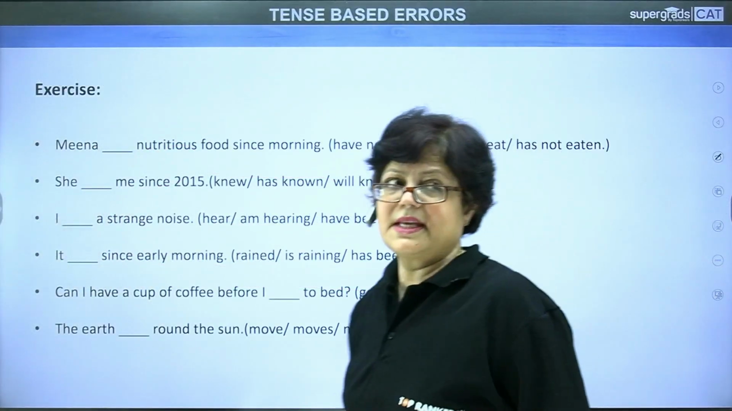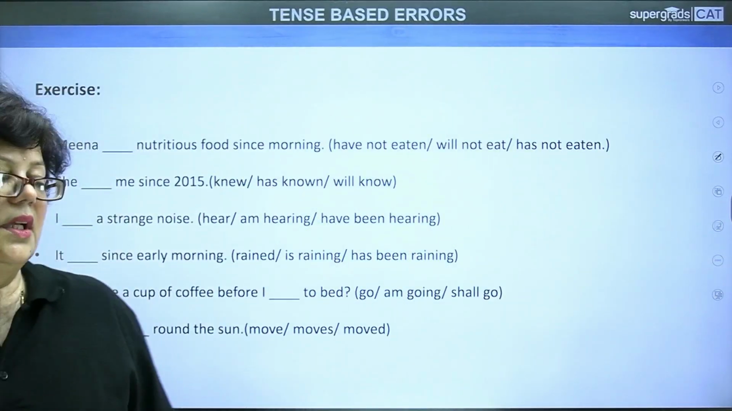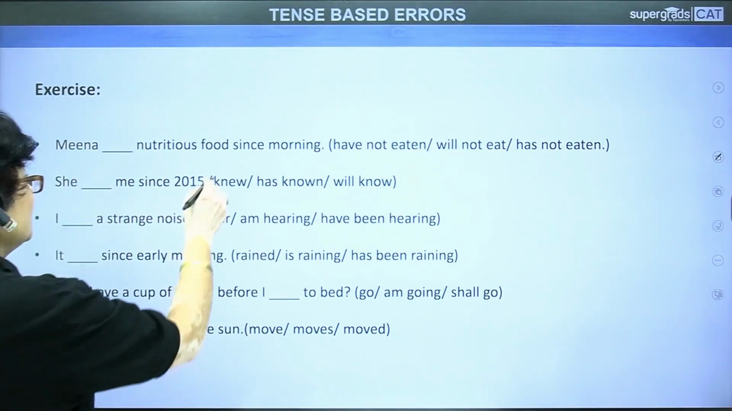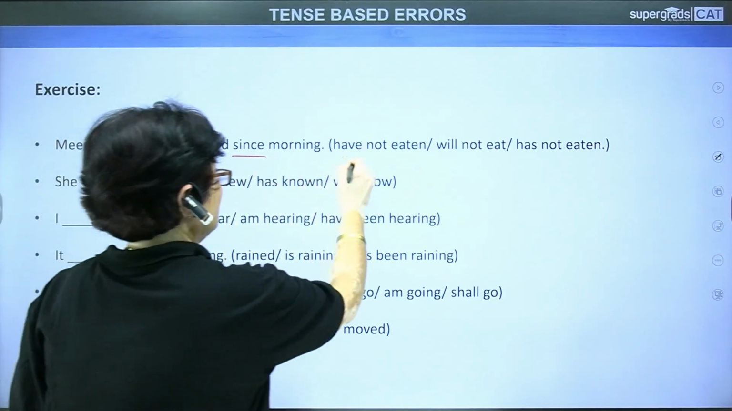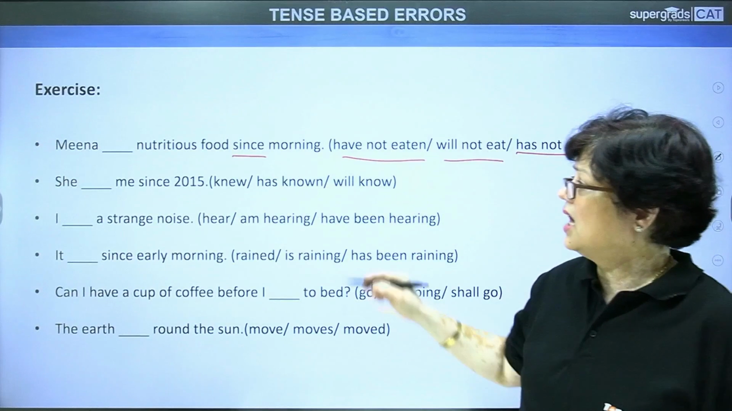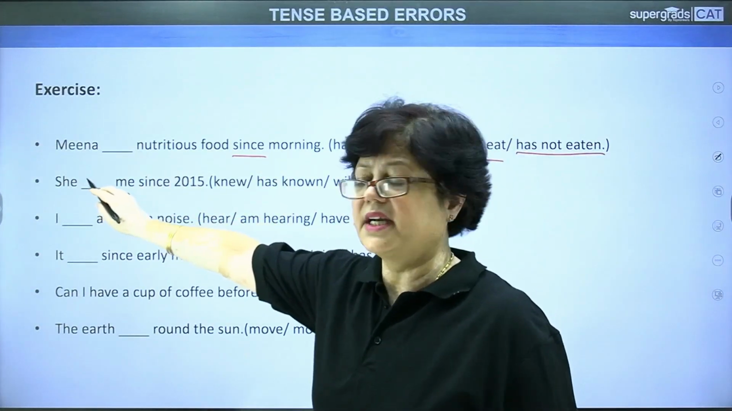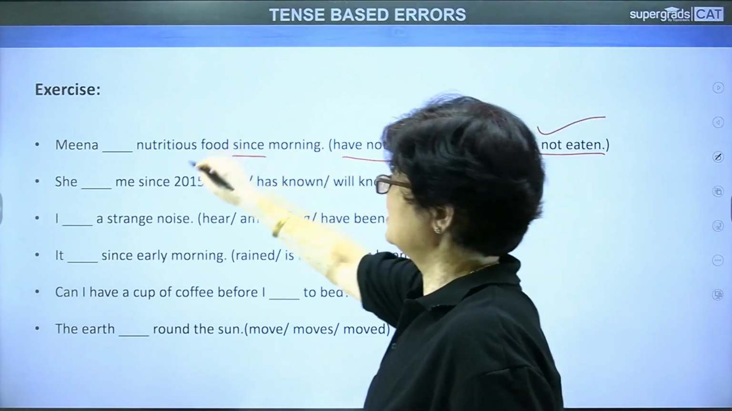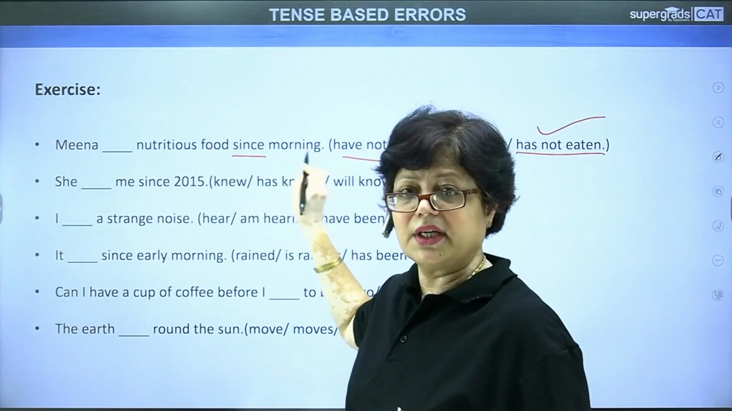Let us take some exercises to test our learning, whatever we have understood so far. Meena dash nutritious food since morning. Since morning: have not eaten, will not eat, has not eaten. Now, since this is a singular subject, Meena, which will be the option? Has not eaten nutritious food since morning.